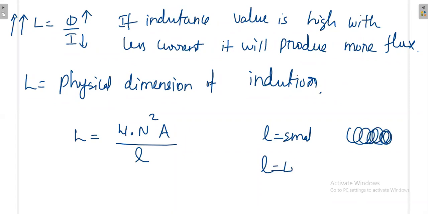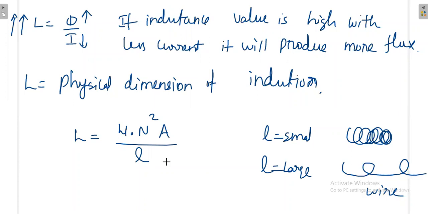If the length is large, with the same number of turns, it spreads out. Then it becomes like a simple wire, without proper turns, so it does not have the coil property. Coil means there should be a rotational nature.